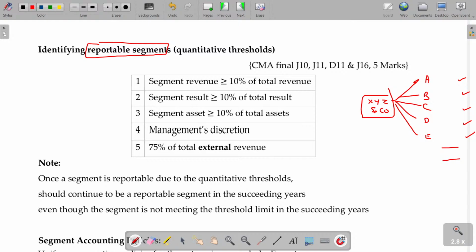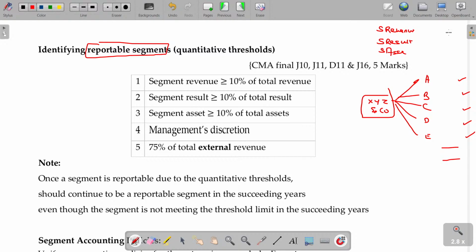Okay. So, 3 criteria are there. One is segment revenue, another one is segment result, another one is segment asset. Okay, revenue. You know that revenue is nothing but the revenue from that particular segment. What is the total revenue? Sales by selling goods of A, goods of B. That's what segment revenue is. Segment result is nothing but profit or loss. Segment asset: what is the asset held by each and every segment?